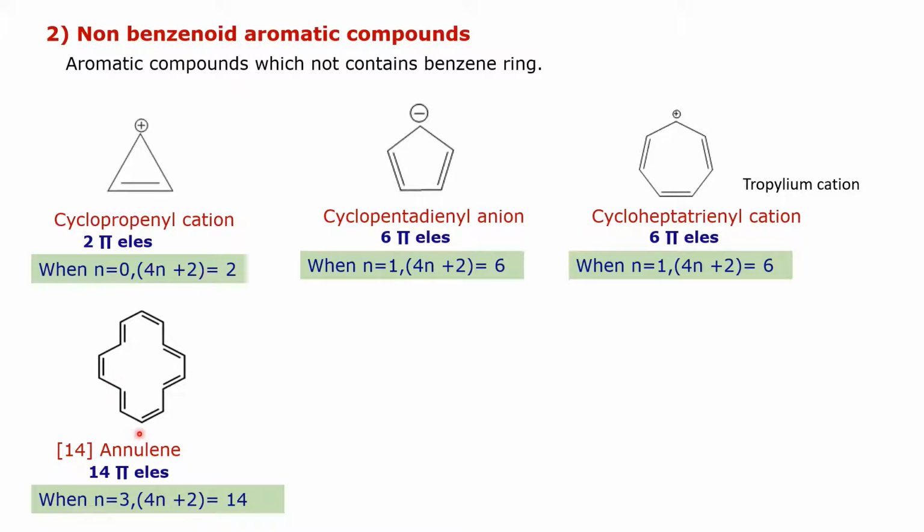This is 14-annulene. Annulene means a cyclic conjugated system which contains 4n plus 2 pi electrons. That system is an aromatic system. Annulenes are cyclic conjugated systems. This is 14-annulene, that is, the ring is made up of 14 carbon atoms, and that ring contains 14 pi electrons, and it fits the formula of Huckel's rule. When n is equal to 3, 4n plus 2 is equal to 14, and this is an aromatic compound.